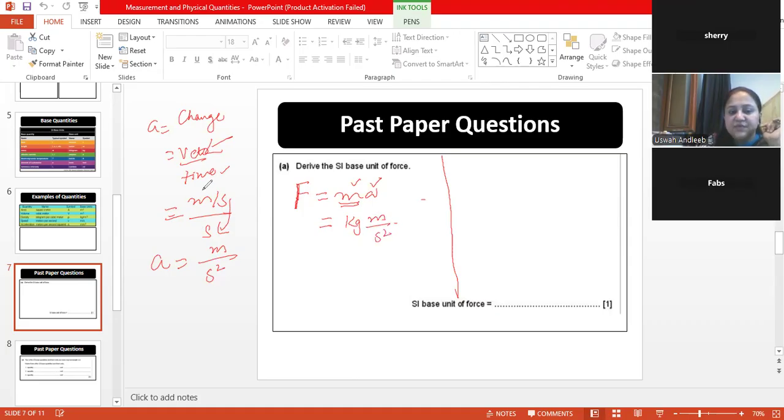You see, I'm not using centimeter per hour. I'm not using any other unit. I am just using my base units over here because he wants the answer in base units. I have written the unit of mass as kg. I'm not writing gram or ton or something else. Okay. So the answer comes down to be kg meter. This second can go up S minus 2. So if he asks you about the SI base unit, then you will write the answer kg meter second minus